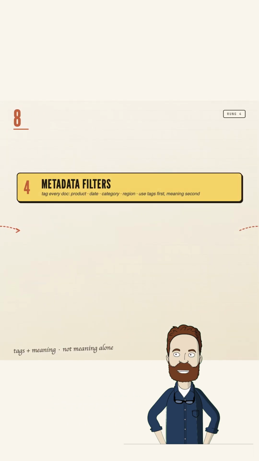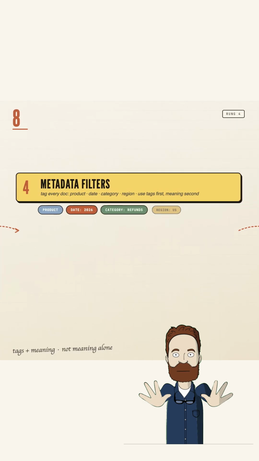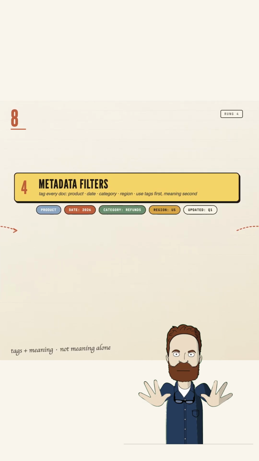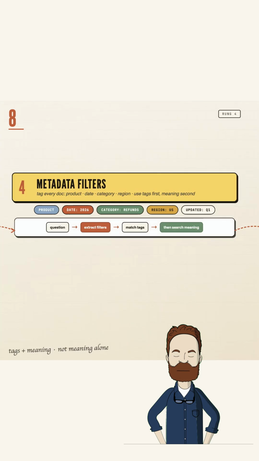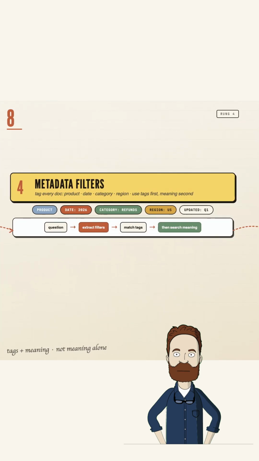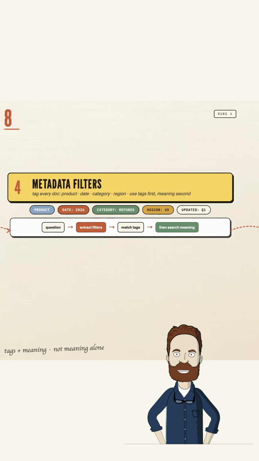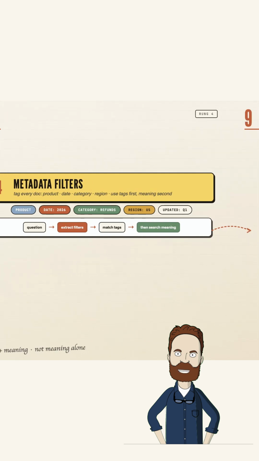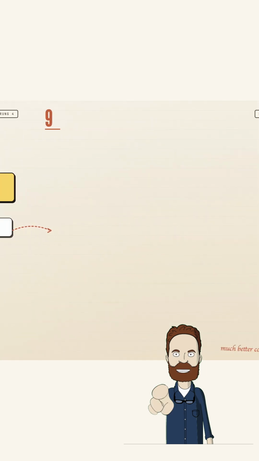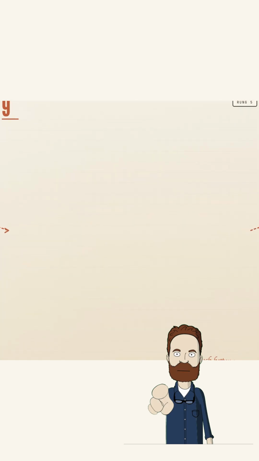4. Metadata filters. Tag every document: product, date, category, region. The AI reads the question, turns it into the right filters, and matches those against your docs' tags first. So when someone asks about the 2026 refund policy, you've already narrowed to only those docs before you even search by meaning. Tags plus meaning, not meaning alone. This one step can roughly quadruple your accuracy.